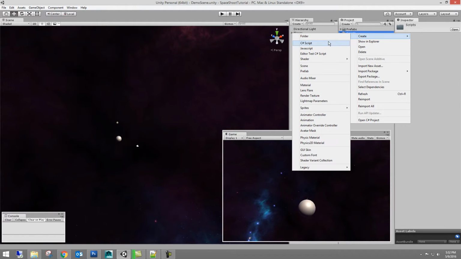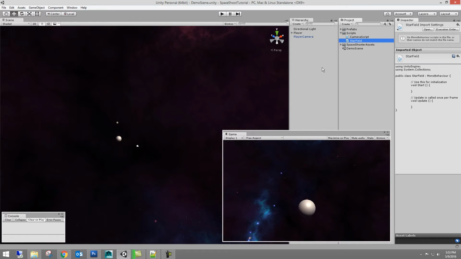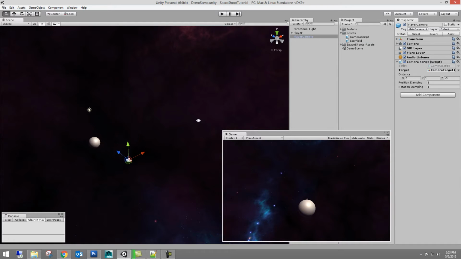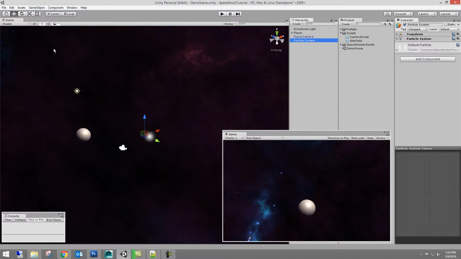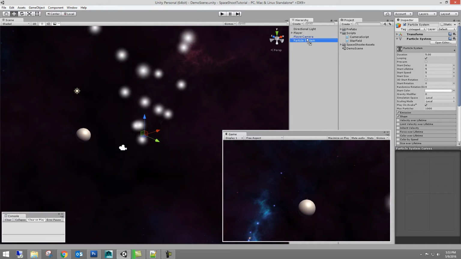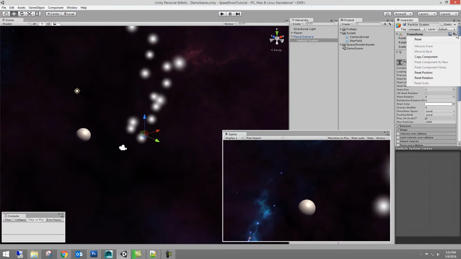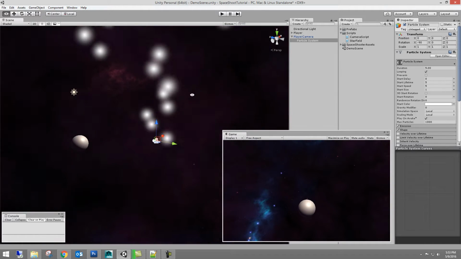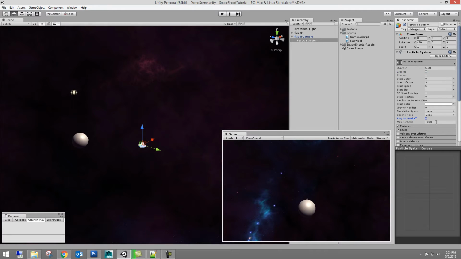So on our script folder here, let's right click, create C#, and let's call it star field. Okay? Now before we start our script, let's go back over here to the camera, and we want to go game object, create particle system. And there we go. Let's drag it into the player camera so it's child of the camera. And then let's click this little gear and reset the position so it's centered on the camera. We can turn off looping, we can turn off play on awake, we can turn off emission and shape.